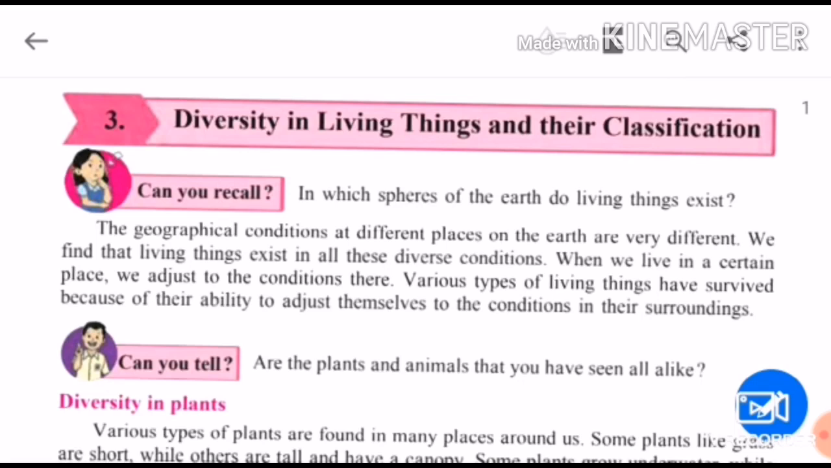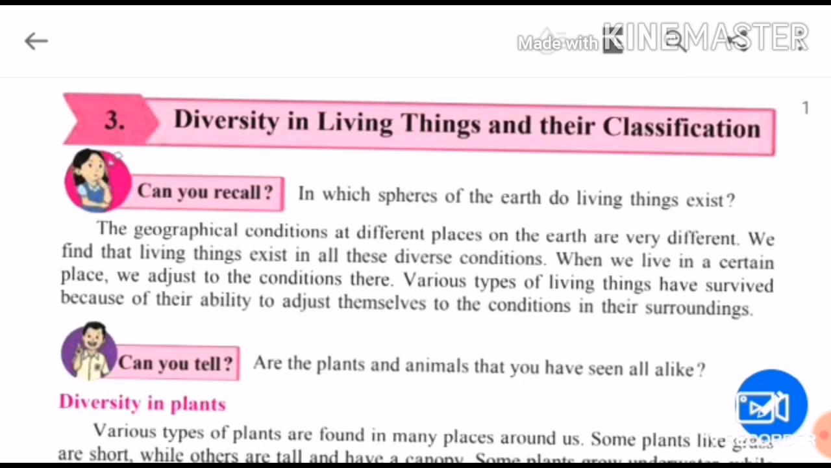Now children, let's see this third chapter, diversity. Diversity means variety. Many types of plants and animals exist on this earth. It is very difficult for us to remember their scientific names, and which category they belong to. So there is a need for classification. Classification helps us to remember them and study them easily. So let us start this chapter, diversity in living things and their classification.